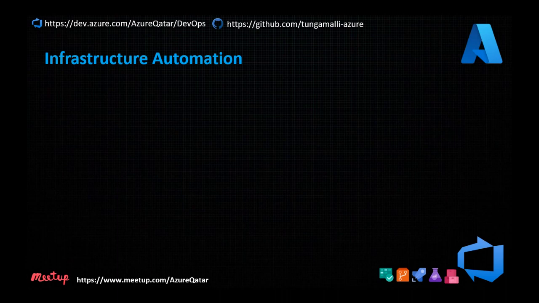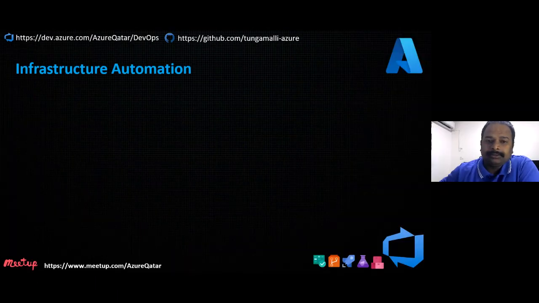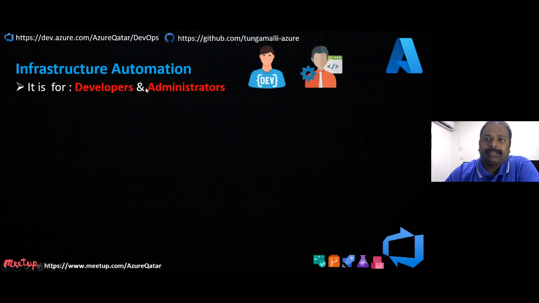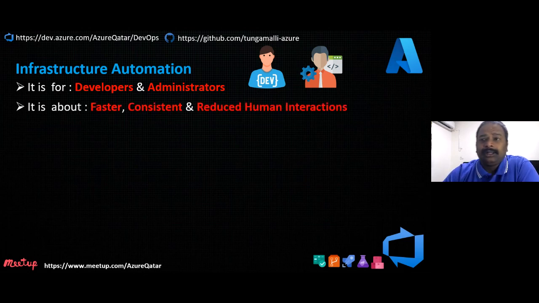What is infrastructure automation? Who is it really aimed at? If you're a developer or an administrator, you can use infrastructure automation. What is it for? When you want to deploy workloads faster, consistently, and with fewer human interactions. Using automation, we can achieve this.